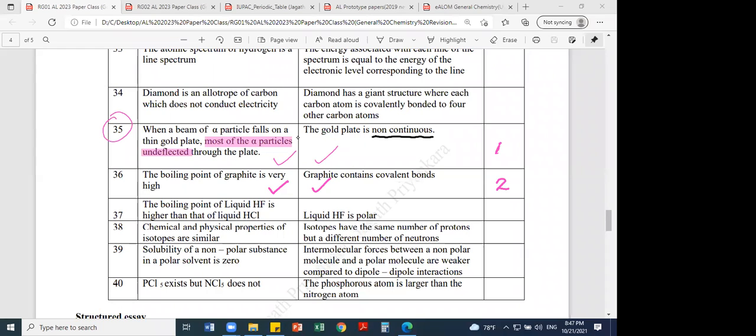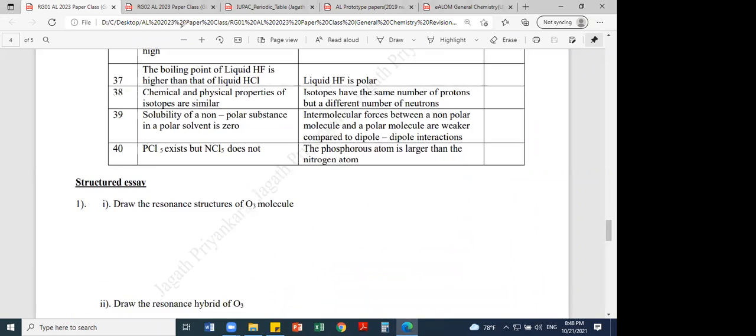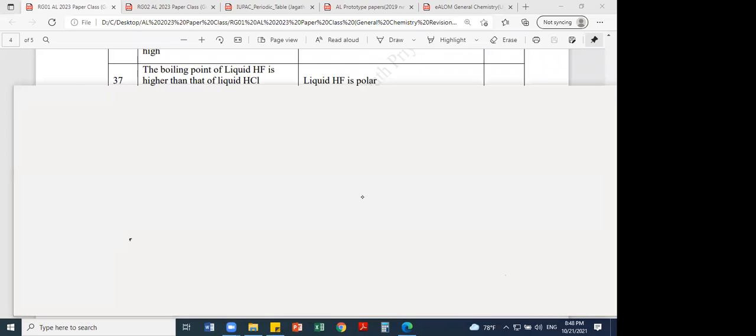Right. Then question number 37. I'll erase the screen. Question number 37: boiling point of HF is higher than that of HCl. Is that correct? Okay. Can you quickly post the answer for the 37th MCQ? Boiling point of HF is higher than HCl. First statement, true or false? Yes.